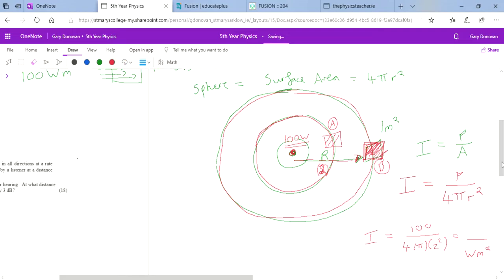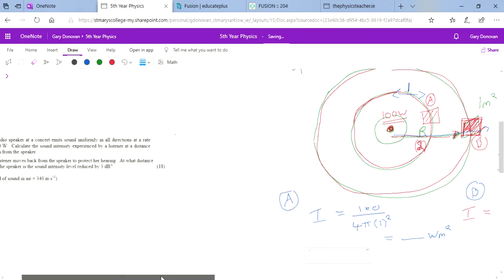If we went closer in, if we were here at point A and the radius is only 1 meter, what you're going to see is the sound intensity is 100 divided by 4 pi 1 squared. And you can put that in your calculator to get the answer. But what you'll notice about that answer is that it is bigger. For point A, the answer is bigger than what it is at point B, because the sound energy hasn't been spread out as much. The further away it goes from the center, the more spread out it is.